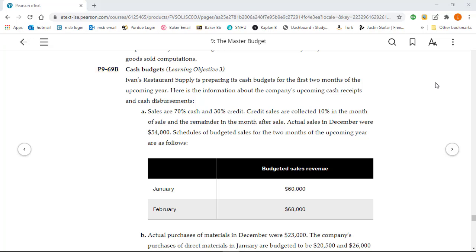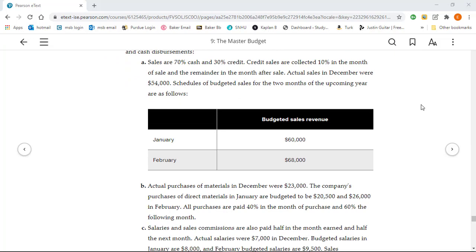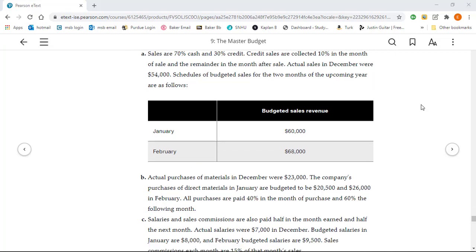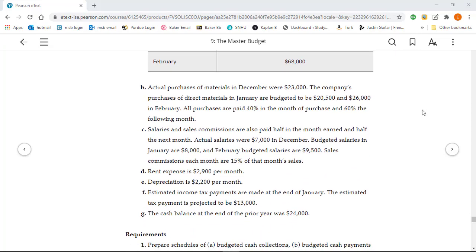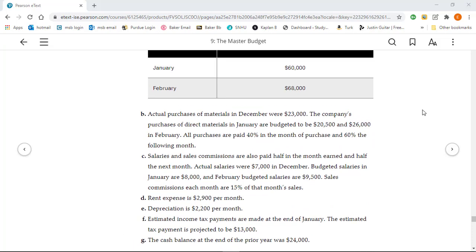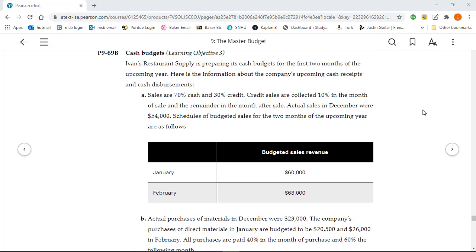So here's Ivan's Restaurant Supply's information, and we see there's a lot of information coming in, and all this information that we have that's provided for us needs to be used in the cash budget. However, just keep in mind that you only use some of it in each part of the budget. So let's go ahead and look at the budget itself, and keep in mind we're going to be pulling information from the information provided for us in this given information for the problem.